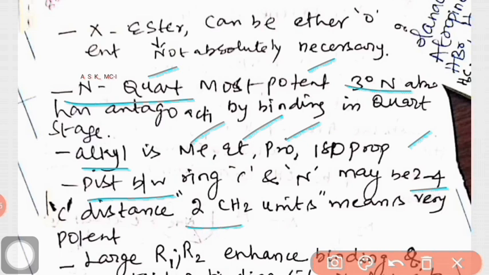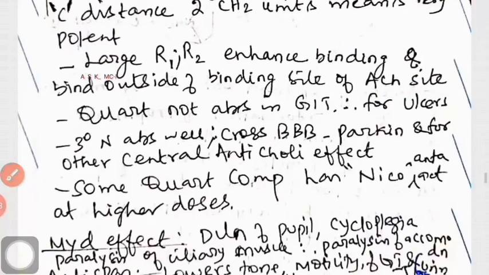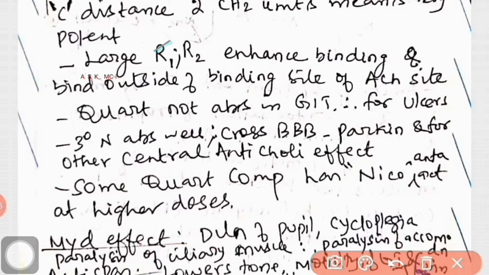If it is 2 carbon distance, very potent. The other points are that large R1 R2 groups enhance binding outside of the acetylcholine ester group, acetyl group. Quaternary is not absorbed in the GIT, but it is useful for ulcers.